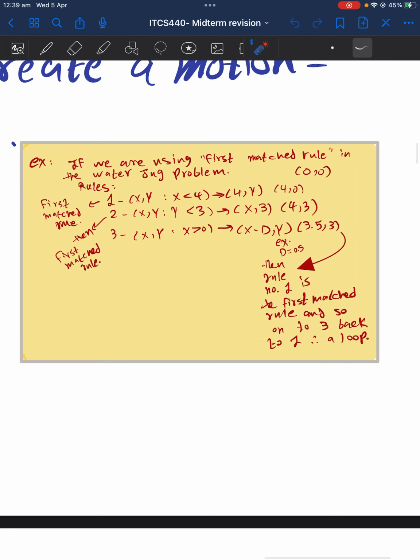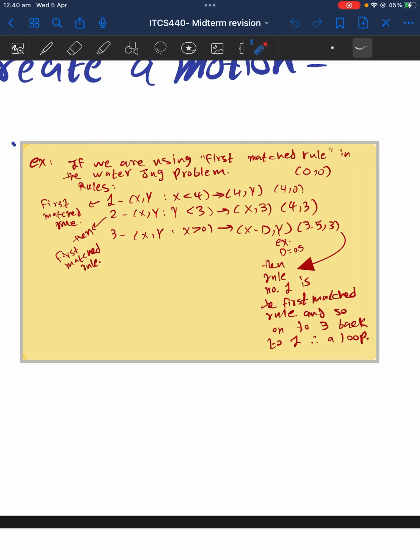Let's take this as an example. If we are using the first match rule in the water jug problem, we have the starting state 0, 0, and we want to reach a specific goal. The first match rule will be this, because we have 0, 0, and x is less than 4. So we will fill the first jug and it will be 4, and the second one will have 0. Now, is this the first match rule again? No. This is the first match rule now, because y is less than 3. So y will be 3, and we will have 4, 3.